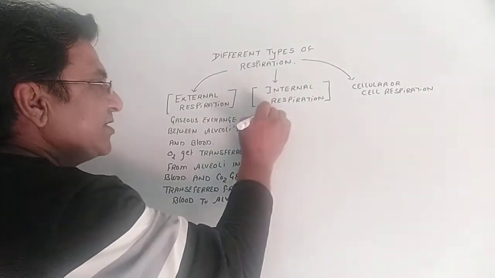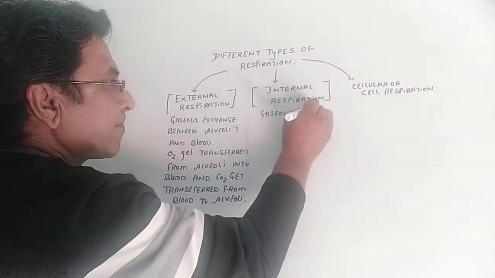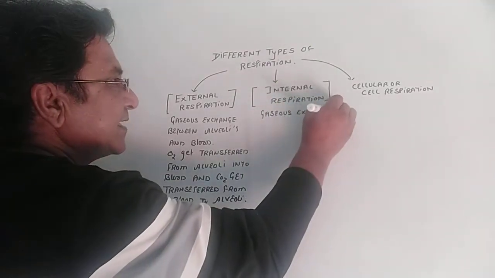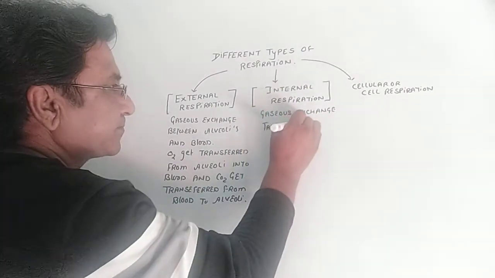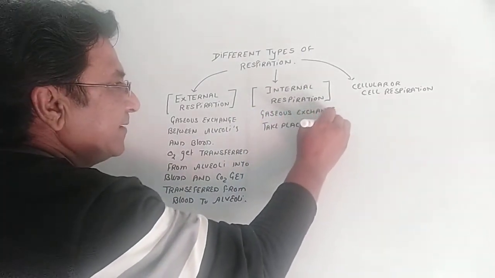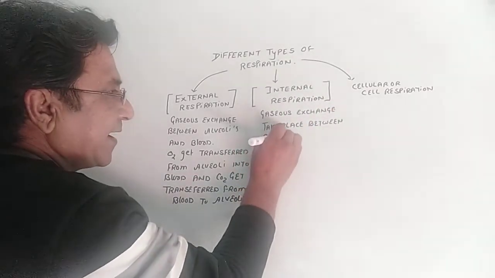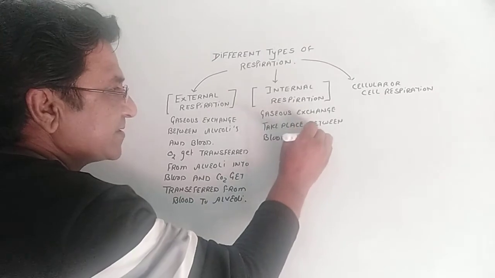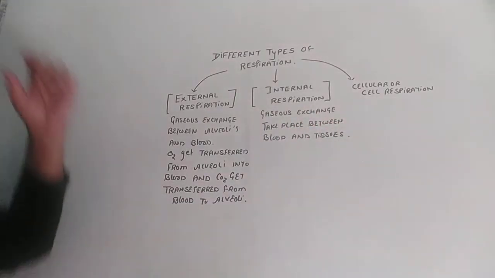So, gaseous exchange takes place between blood and tissues.